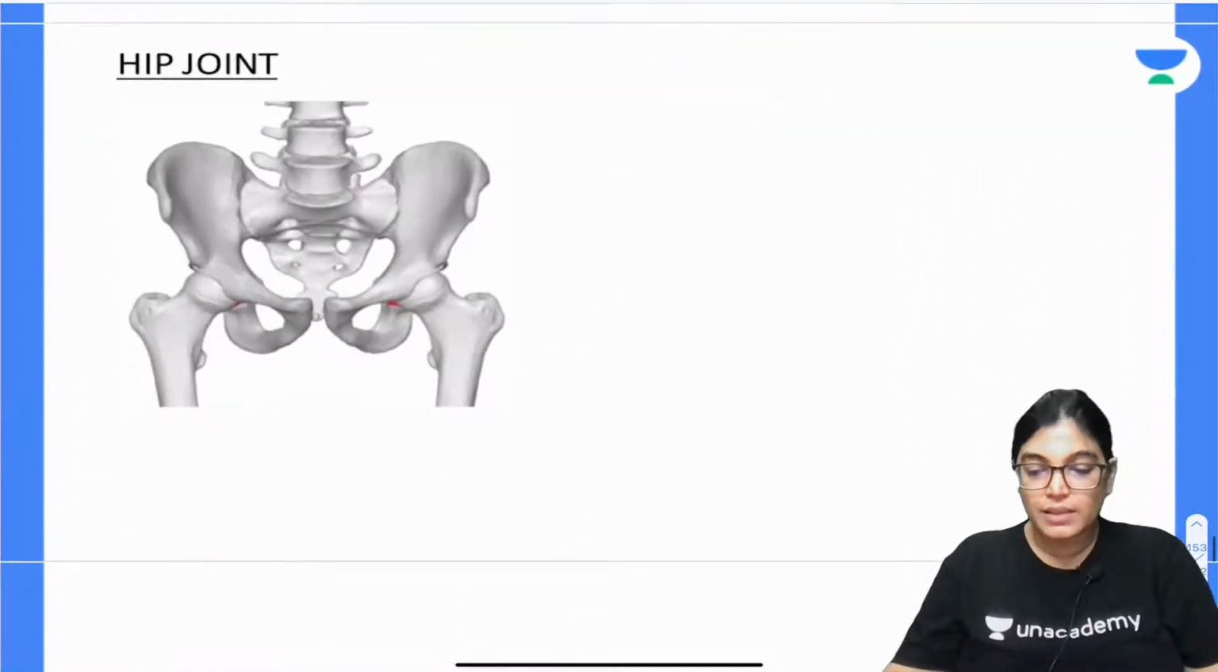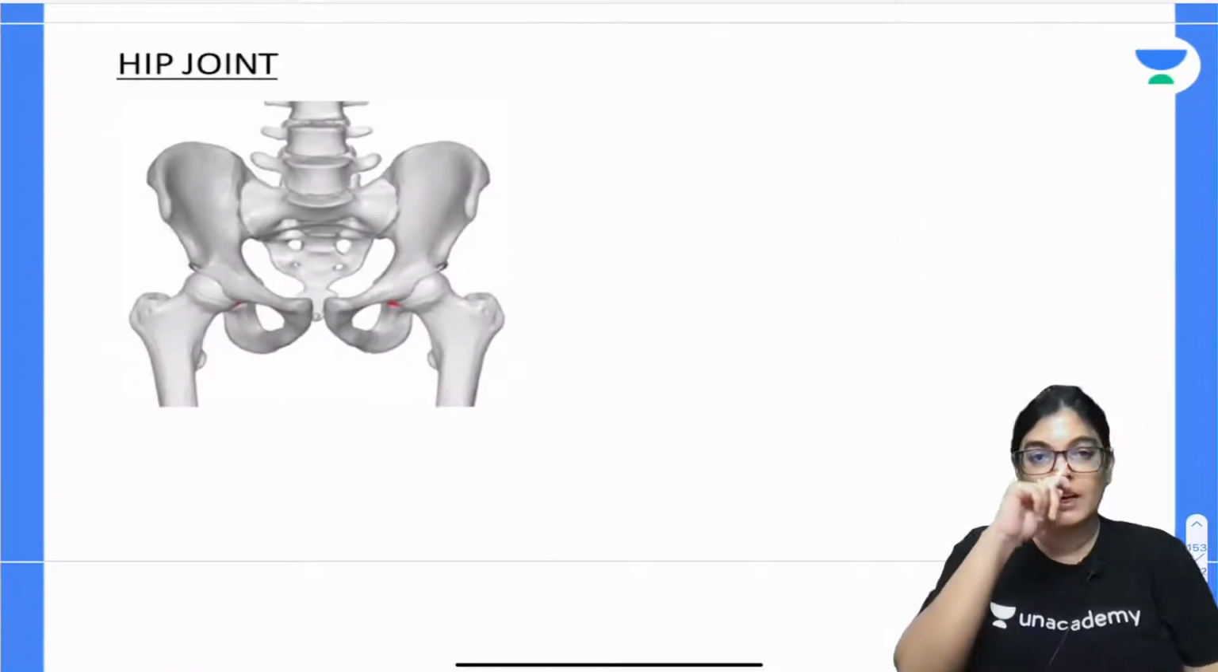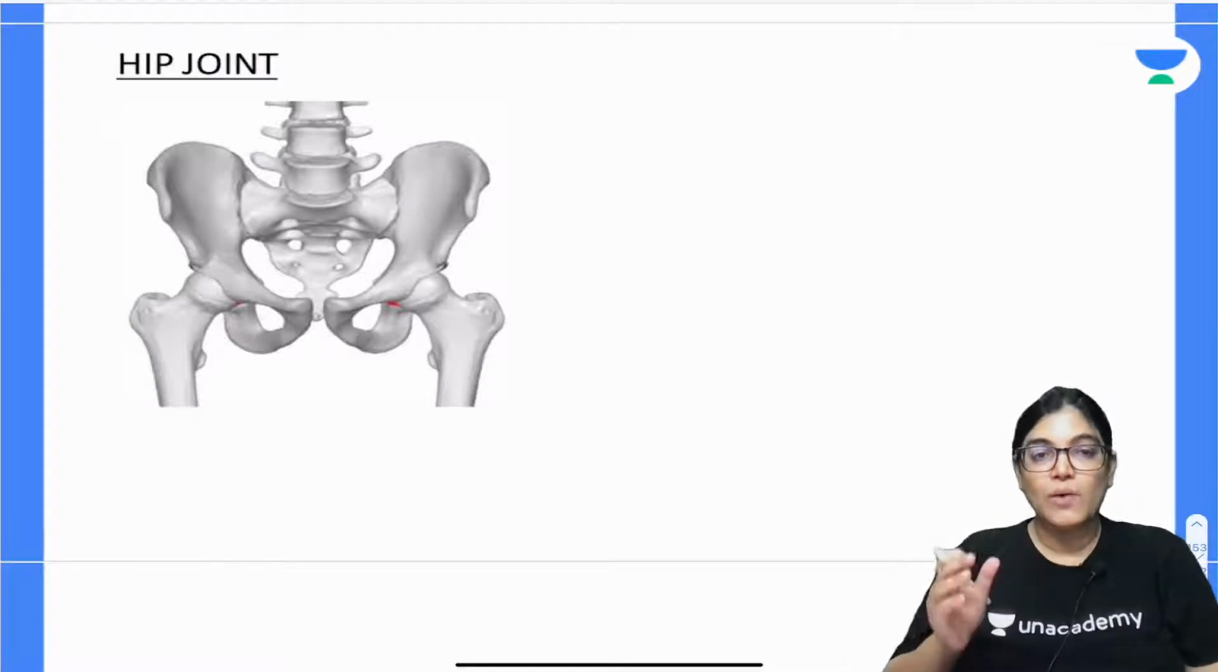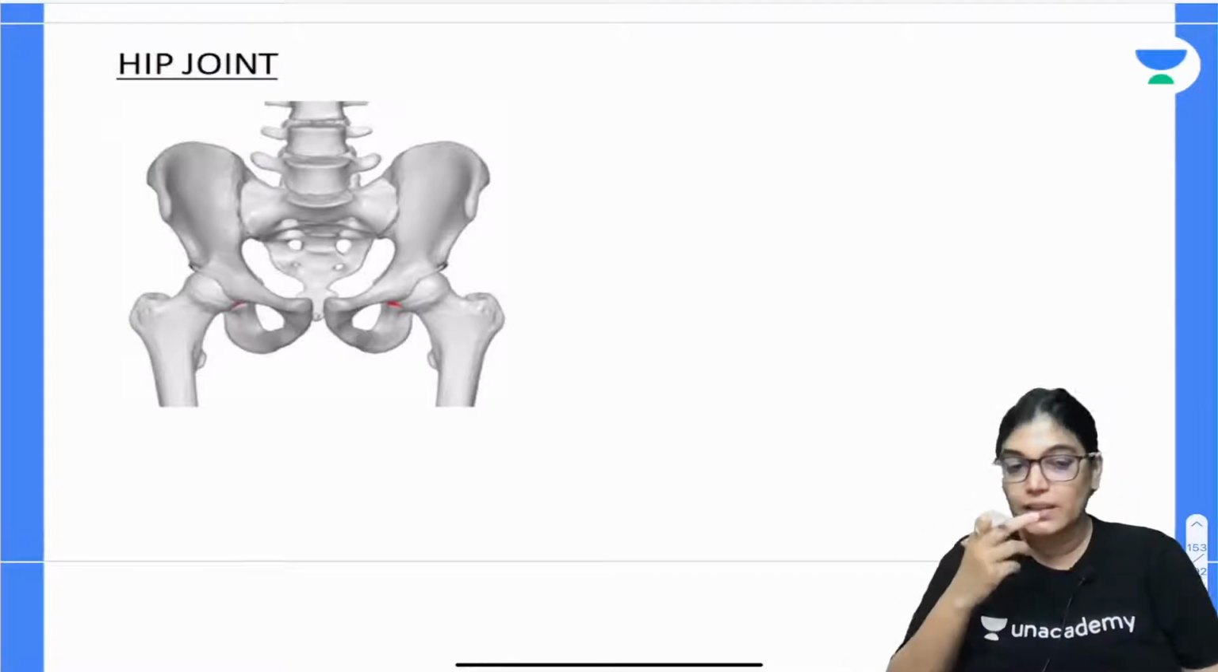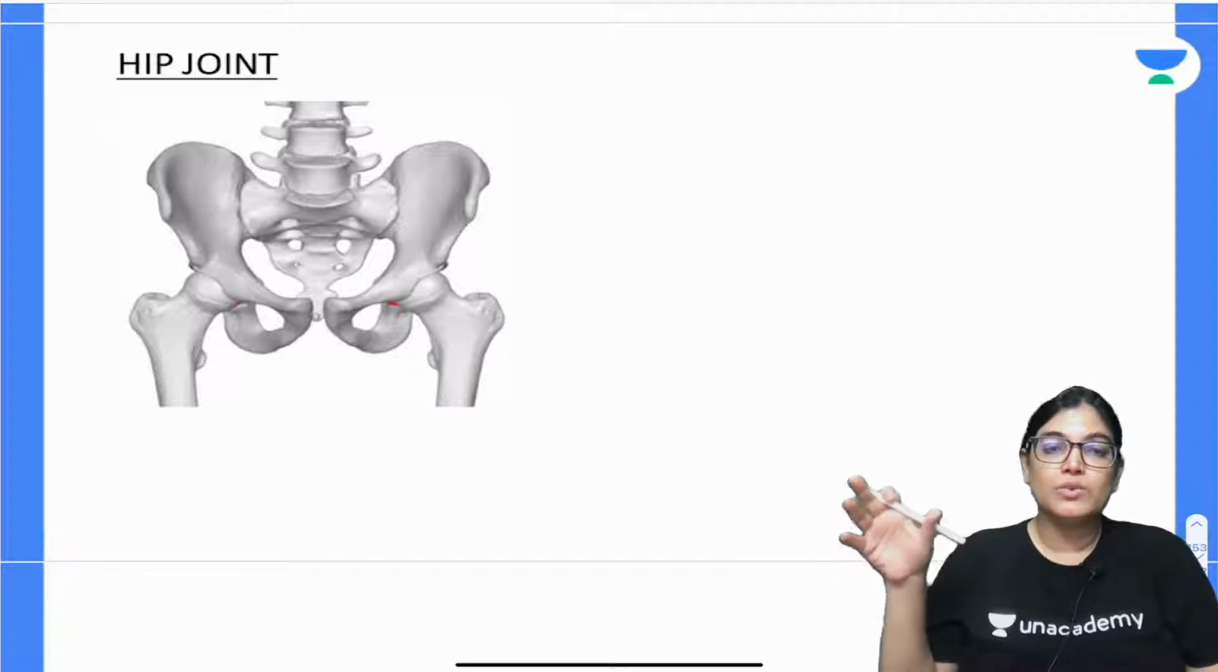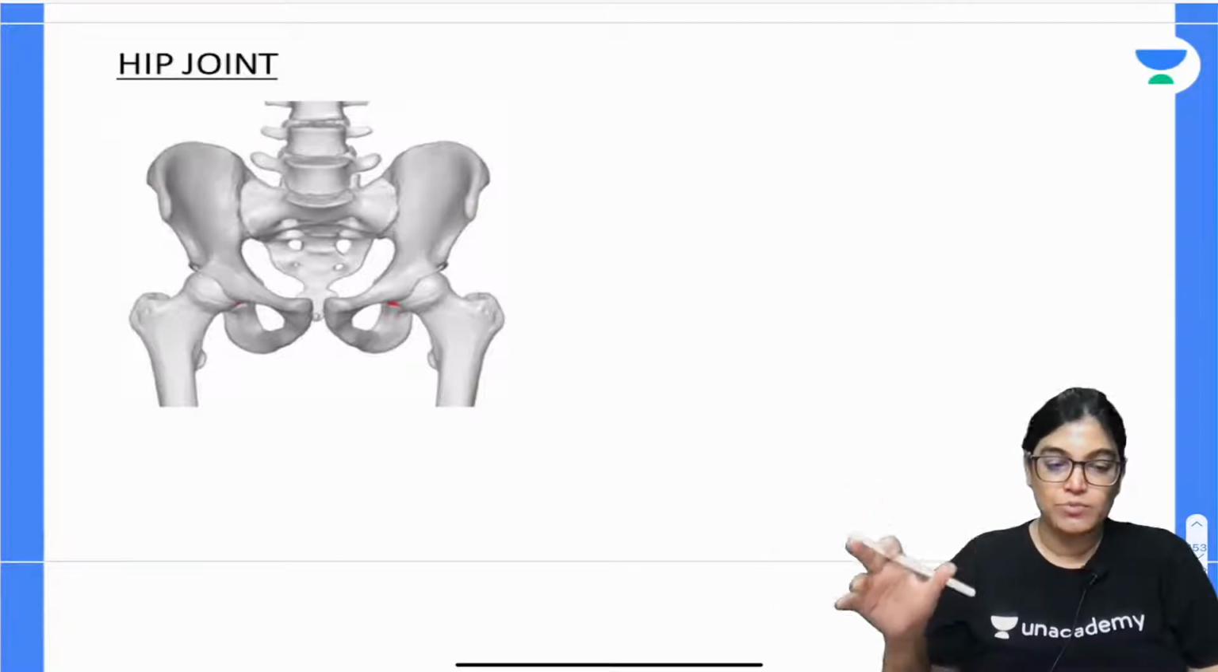So, yes, we have completed one of the joints, that is the knee joint. Now I want to complete the hip joint, ankle joint and the other joints of the lower limb. So, let us discuss the next joint, that is the hip joint.